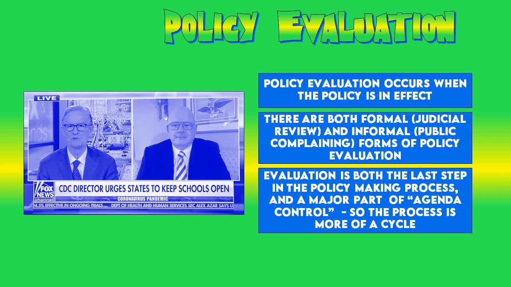So here in our picture, we see an interview on the news, and we see a member of the bureaucracy talking to the media about how the states need to keep the schools open. So that's an example of them just spreading a message that closing the schools was a bad policy. And so this is what we see as an informal venue of policy evaluation.